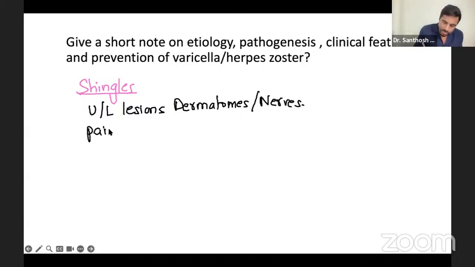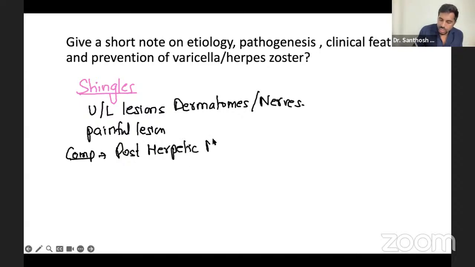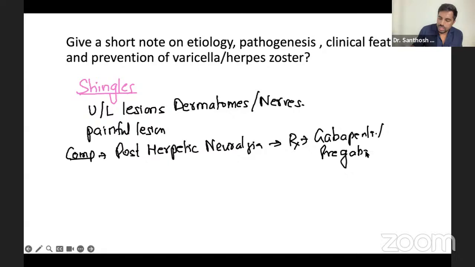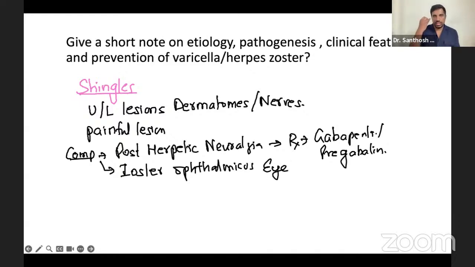It's a very painful lesion. As a complication, usually it causes what? Post-herpetic neuralgia. Many of them have post-herpetic neuralgia, especially in immunocompromised patients, and it will be very severe in AIDS patients. For the treatment, you know that we give gabapentin or pregabalin. Okay, these are the two important treatments we give in post-herpetic neuralgia. When you have shingles, if it is affecting the eye, you can have zoster ophthalmicus. They can get blind if it affects the eye.